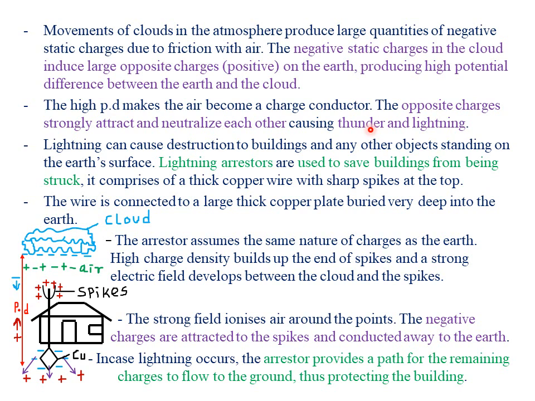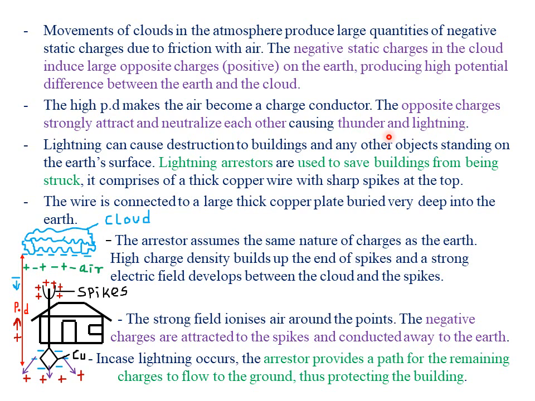So as they strongly attract and neutralize each other, that process of neutralization causes what we are calling thunder and lightning. So actually, thunder and lightning are produced because of the neutralization between the negative charges from the cloud and the positive charges from the surface of the earth. So the neutralization is what leads to production of thunder and lightning.